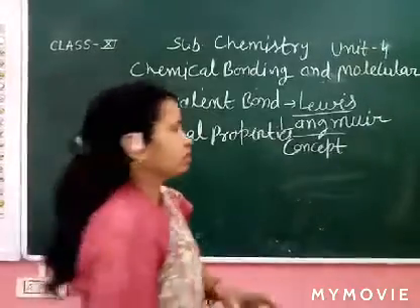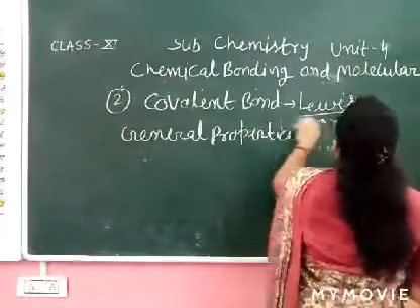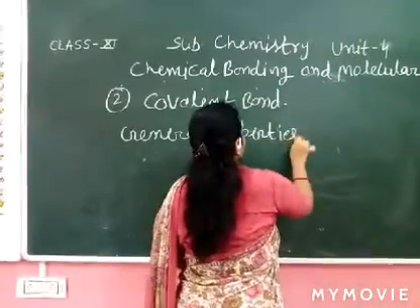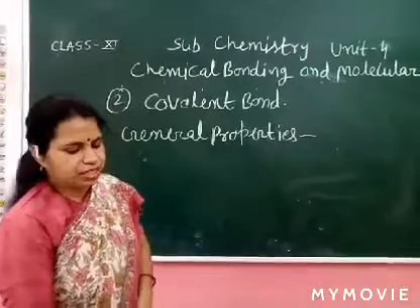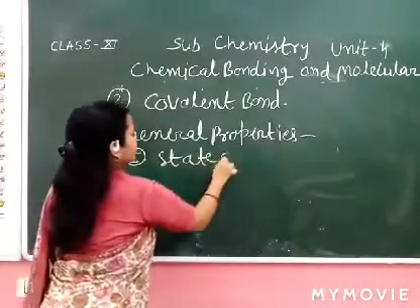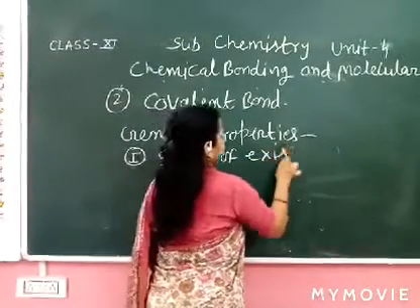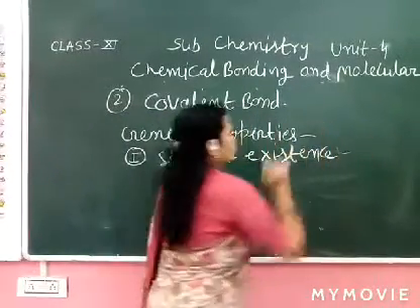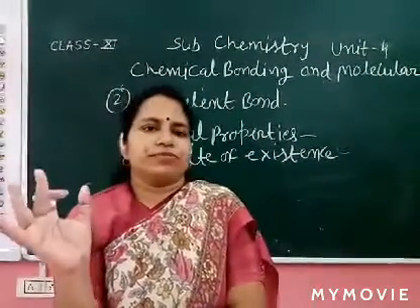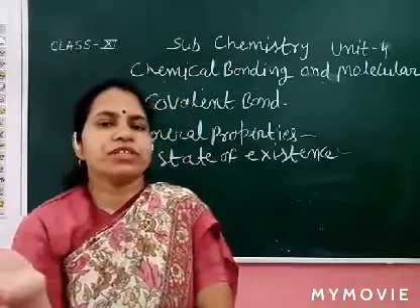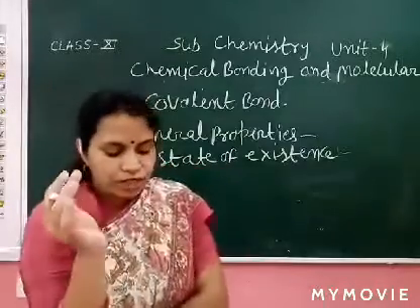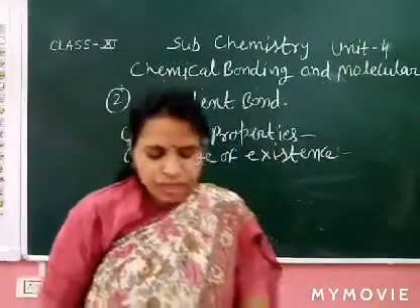So first point is state. You have already learned the ionic compounds are solid. The state of existence. First point, the state of existence. So what is the existence found in nature? Which state? The compound in which state these are found in nature. So state of existence. First, the covalent compound do not exist as ions.